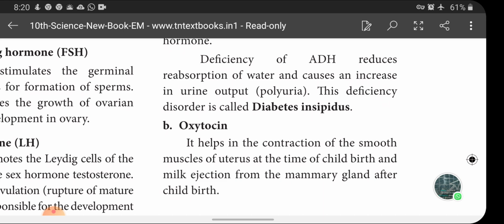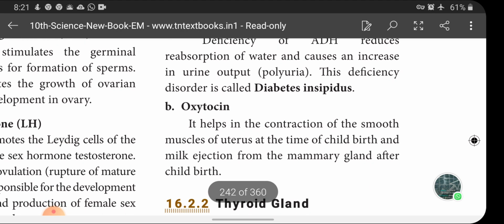Excess urine passage takes place in this case because the water reabsorption in the tubules is reduced, and this condition is called what? Diabetes insipidus, and excretion of excess urine is the condition called polyuria.